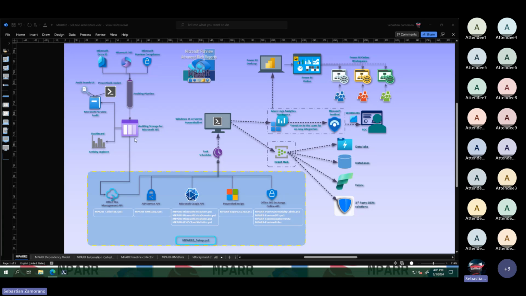This is the source used by the Unified Audit Logs or Microsoft Purview Audit and Activity Explorer. But in Activity Explorer, you can only see the last 30 days of information and some end user activities only.